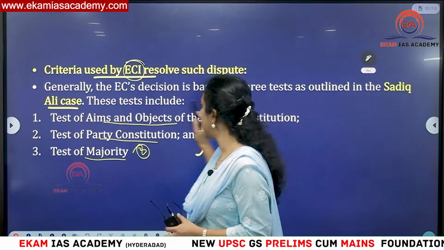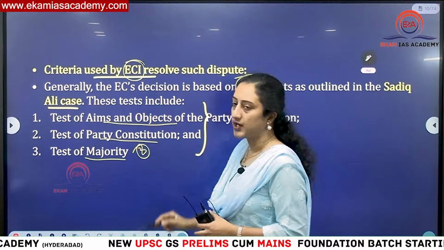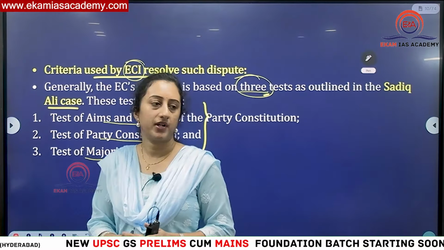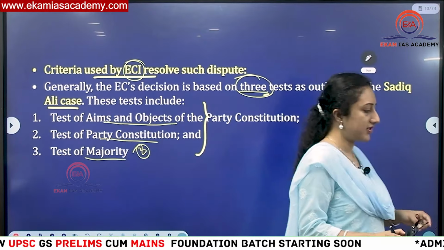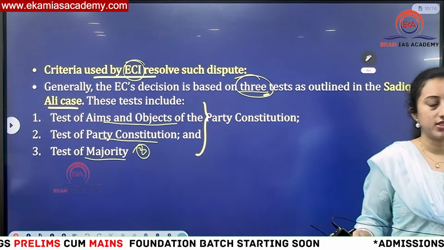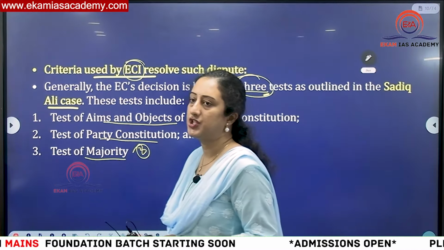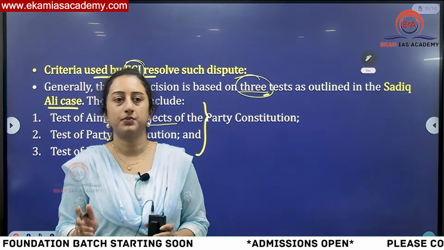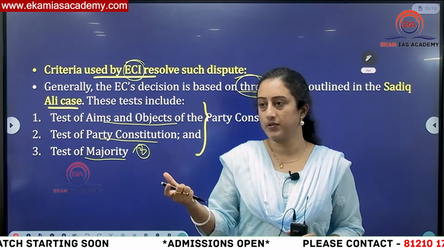And here the Sadiq Ali case is a very important one, where this three-factor criteria was established. This happened in 1972. In case a mains question is asked, you can write this. What happened is that Indira Gandhi, when she was Prime Minister, had some dispute within the party and formed a separate faction out of Congress.